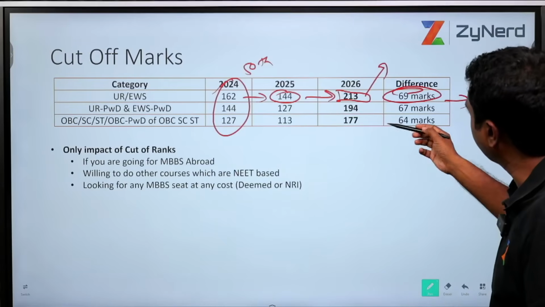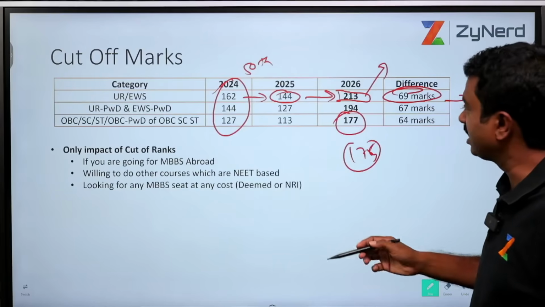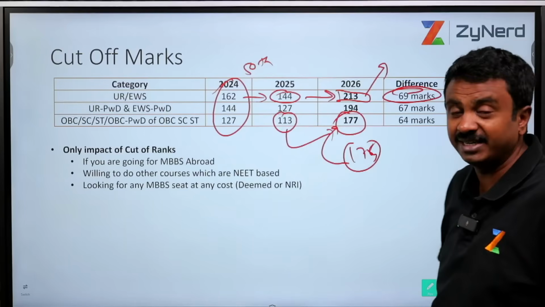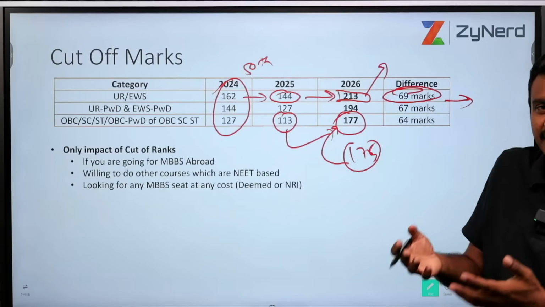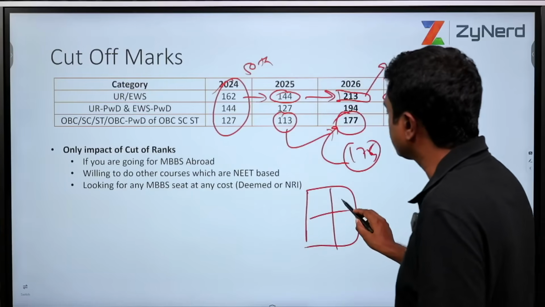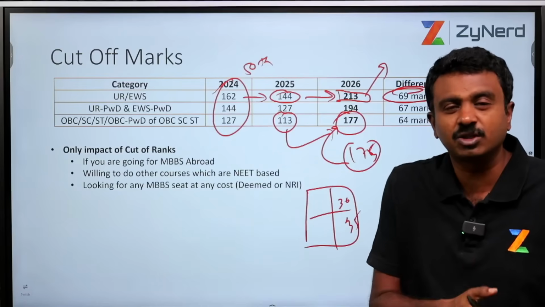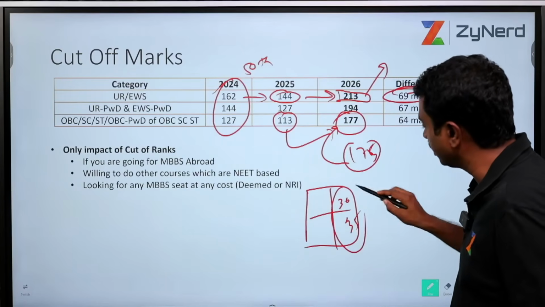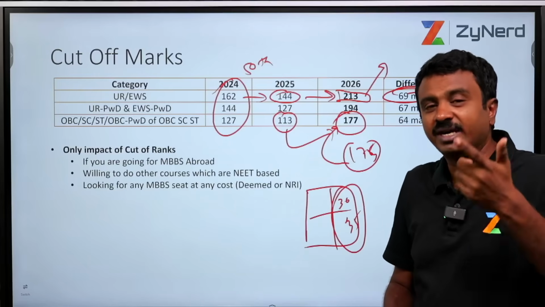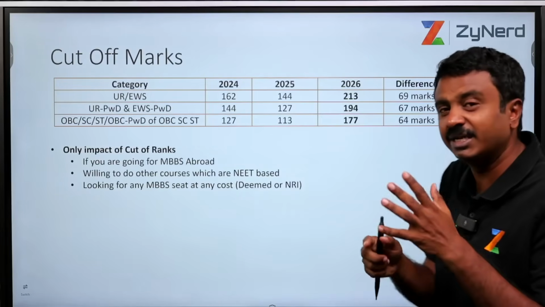Somebody who has a cutoff reduction, let us say there are many people who have got 175, obviously for them this cutoff increase from 113 last year to 177, they would see it as a major difference. If you look at most of the higher ranks, 1000, 2000, 10,000, 50,000, the difference would be 30 to 35 marks compared to last year. But here you see the difference as 69 marks in the cutoff. Why does it happen? We will explain that.